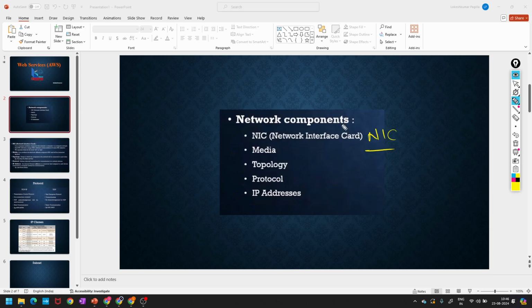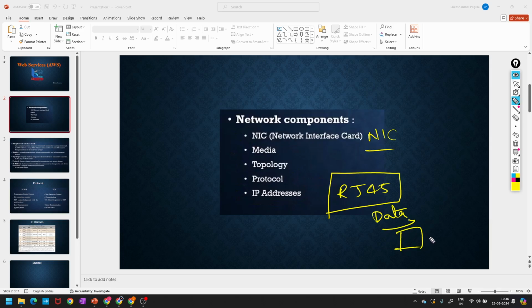By using an RJ45 cable, you might have seen this data cable, you connect with the NIC, network interface card. A female socket will be there. Without this you can't connect with the LAN. This is a type of network component.